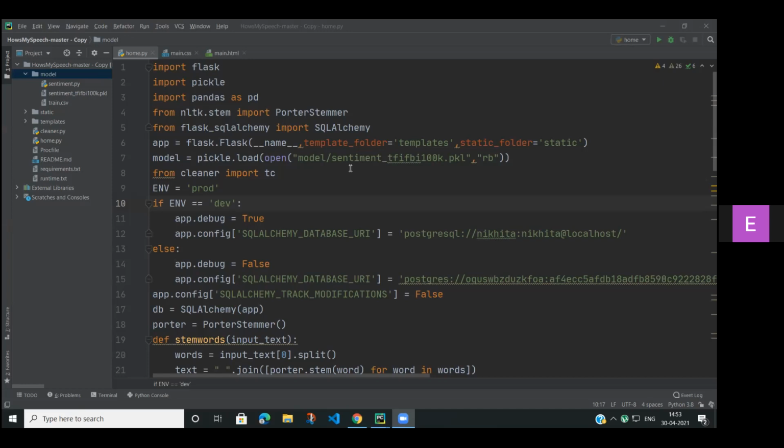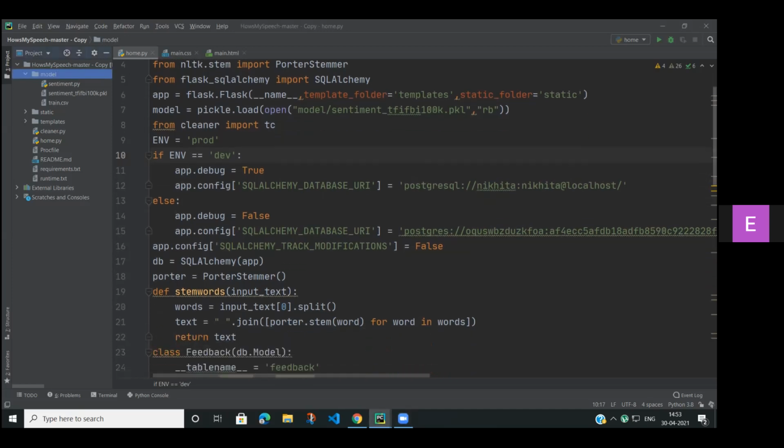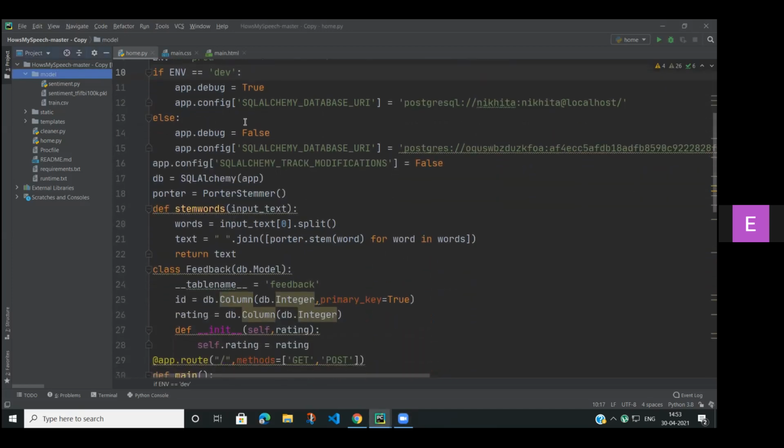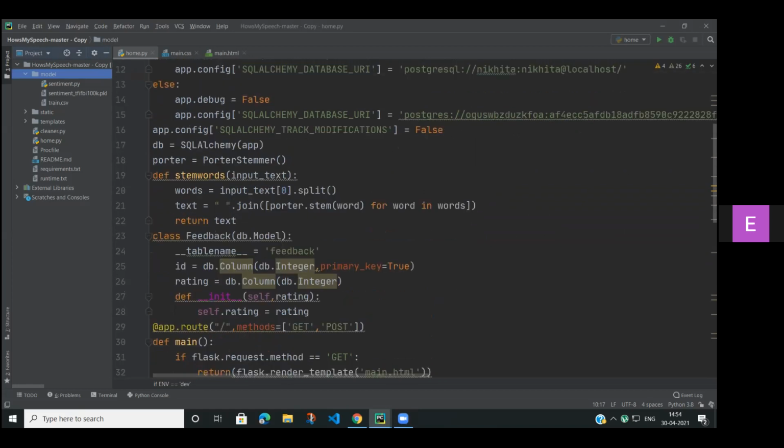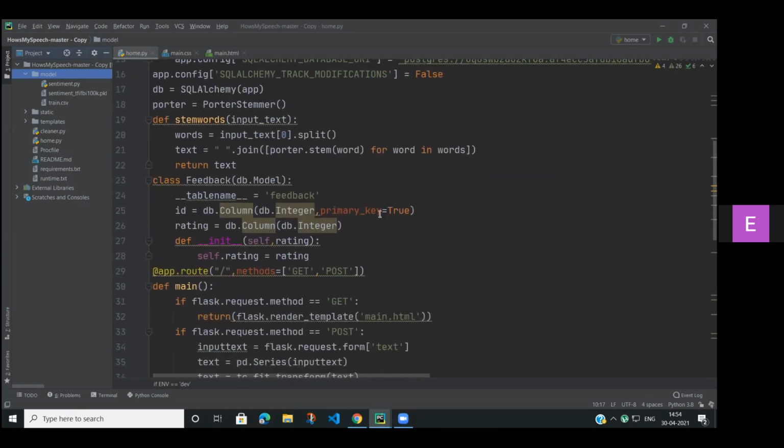Now we have declared env is equal to product. Now we are going to check the conditions, and here we are going to get the information from the PostgreSQL database. If it is true, the database URL for Postgres is used. Else, the database for Postgres is different. Now we are using the stem words. The stem words function is used for dividing and joining the words into the Porter stem.